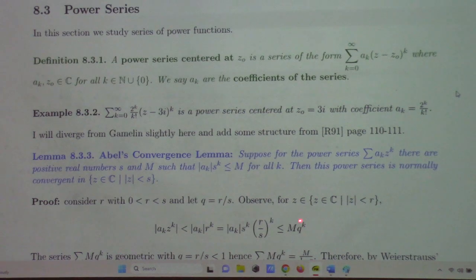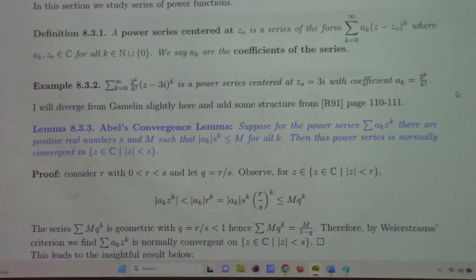So we have M q to the k, but what is M q to the k? Well, you've got M, which is a fixed positive number. q is a ratio less than 1. This, my friends, is a majorant. It's a majorant for the series with these terms, because this, when you sum it up, is geometric. It converges. Consequently, we have uniform convergence, and hence by Weierstrass's M-test, we have convergence on this radius r subdisk, but that was arbitrary, so that gives us the normal convergence since it was for an arbitrary closed subdisk.